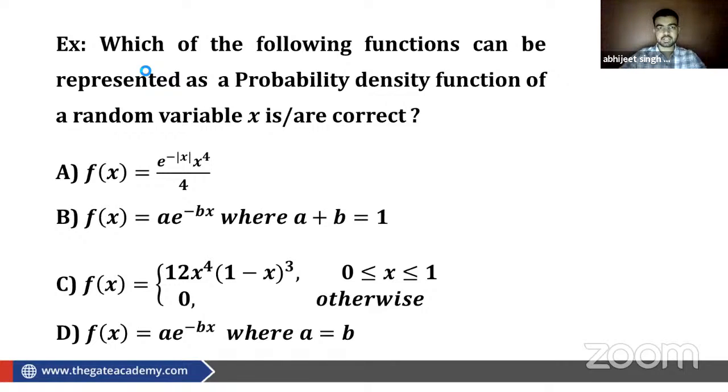Okay, sorry guys, electricity is not here. Okay, so I hope I'm visible here.